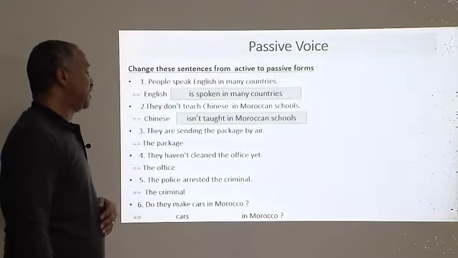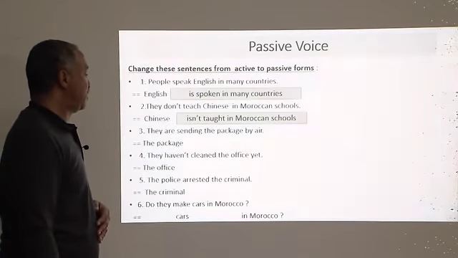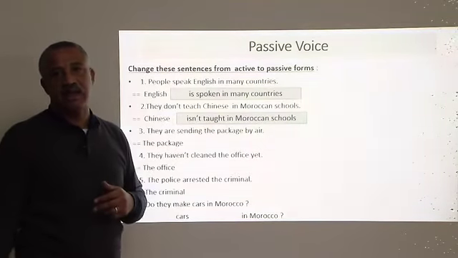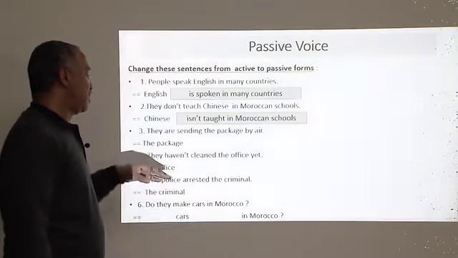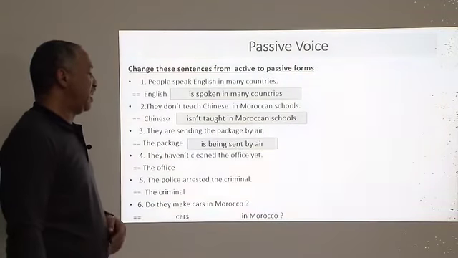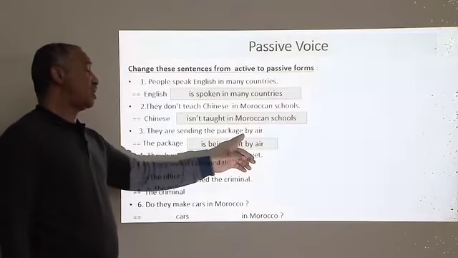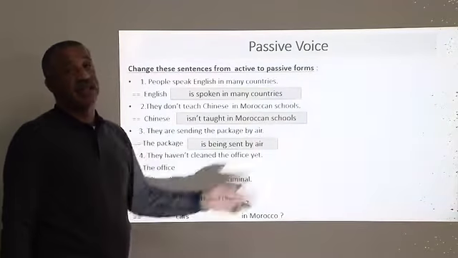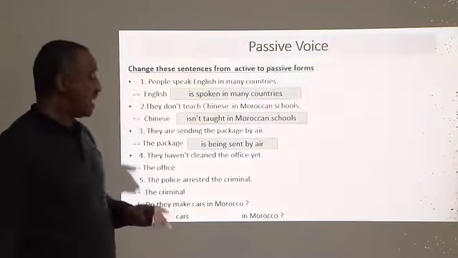They are sending the package by air. Here we have the present progressive, and to be in the present progressive is am being, is being, or are being. Here the package is singular, so we say is being sent by air. And this by air is not the agent, it's part of the sentence. We can use the agent by them. But since we have this subject pronoun, we can omit it.